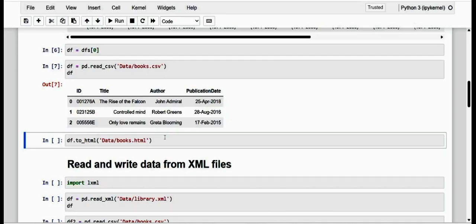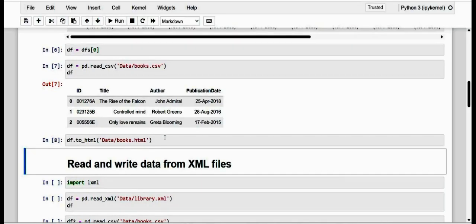A new HTML file will be created in the workspace. When we open it with any browser, we will obtain a table similar to this. This is exactly the one that is represented.